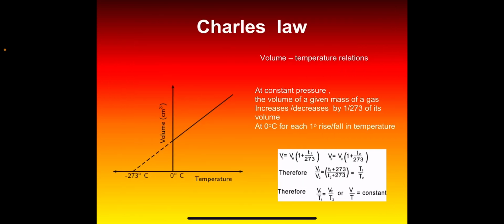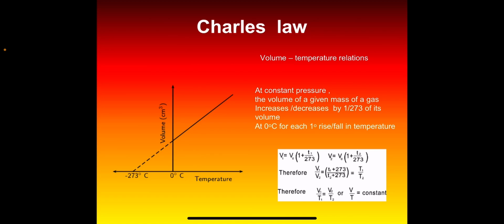Next law is Charles's law. This law gives the relationship between volume and temperature of a gas at a constant pressure for a fixed amount of gas. It was given in 1787 by a French chemist, Jacques Charles, and was further developed by Gay-Lussac in 1802. The law states that at constant pressure, the volume of a given mass of a gas increases or decreases by 1/273 of its volume at 0 degrees Celsius for each 1 degree rise or fall in temperature.